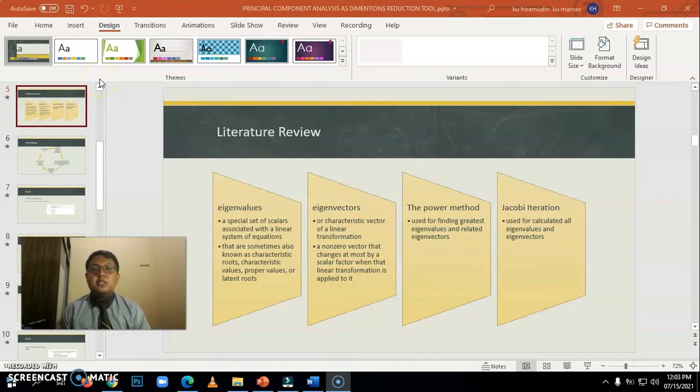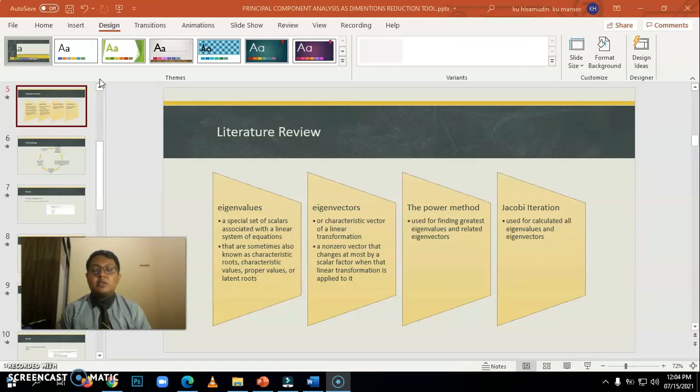When we did the literature search, we found that when we want to perform PCA, we need to know eigenvalues and their eigenvectors. Eigenvalue is a special set of scalars associated with a linear system of equations. They are sometimes also known as characteristic roots, characteristic values, proper values, or latent roots. Eigenvector, or the other name characteristic vector of a linear transformation, is a non-zero vector that changes at most by a scalar factor when that linear transformation is applied to it.